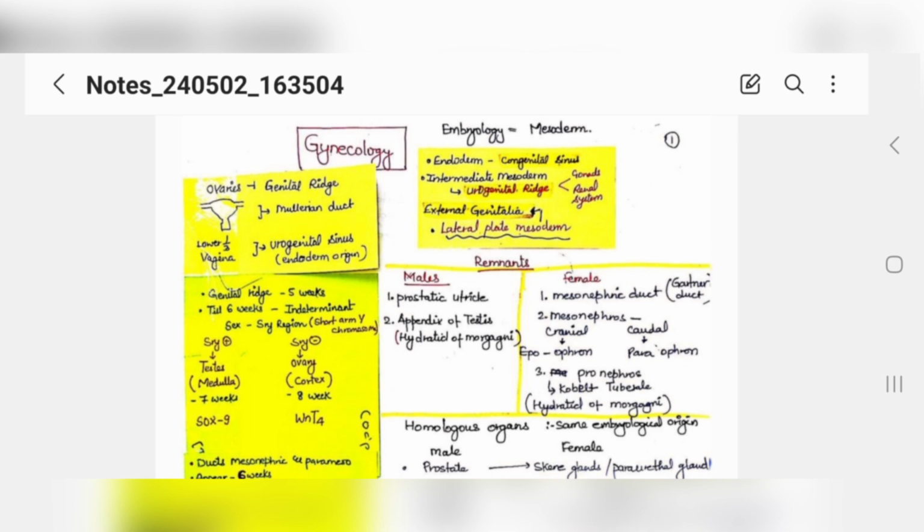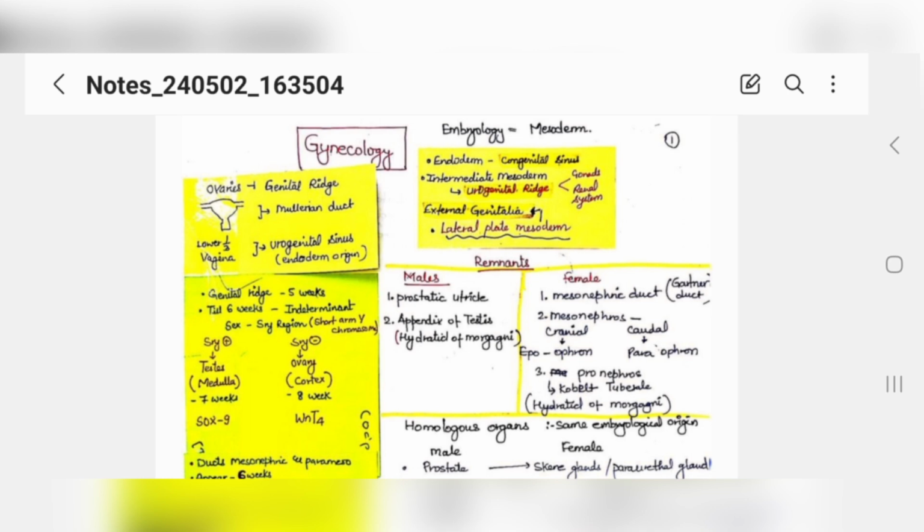From endoderm, congenital sinuses form, okay, and from intermediate mesoderm, your urogenital ridge is formed, which forms your gonads and your renal system. All right, and your external genitalia, whether it is male or female, is formed from lateral plate mesoderm. Okay, this you have to learn. That's why I have made the sticky notes here. Now basically, see, you have to learn this, okay.